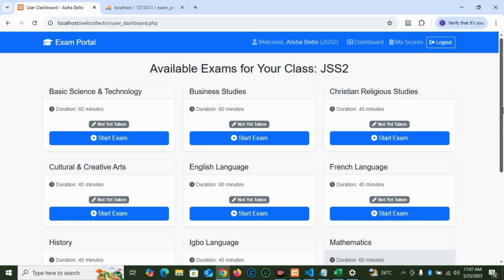Honestly, I'm so impressed with this platform. It is a powerful tool that can genuinely help you boost your grades and reduce exam anxiety. So if you are serious about acing your exams, you definitely want to check this out.